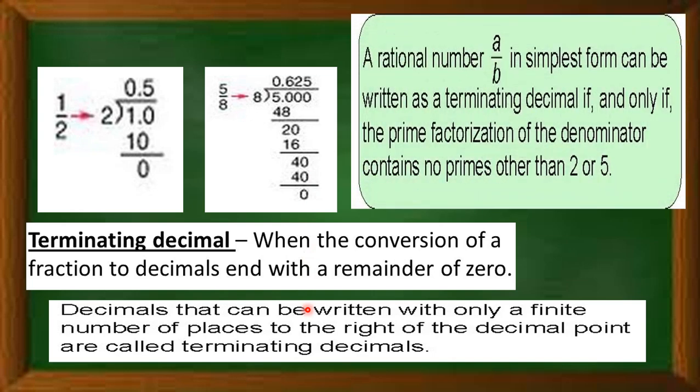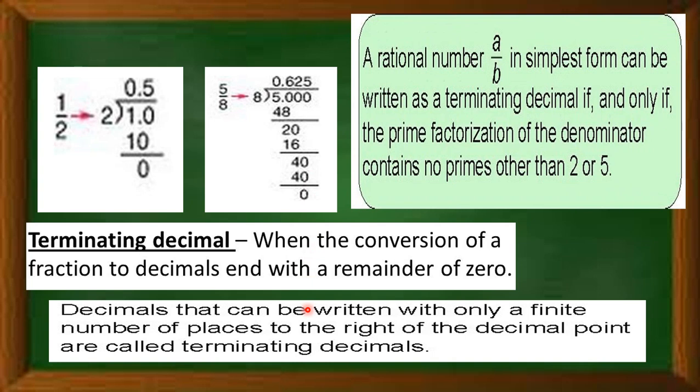Here is one important concept: a rational number a upon b in simplest form can be written as a terminating decimal if and only if the prime factorization of the denominator contains no prime other than 2 or 5.